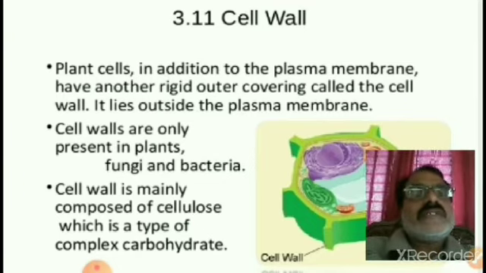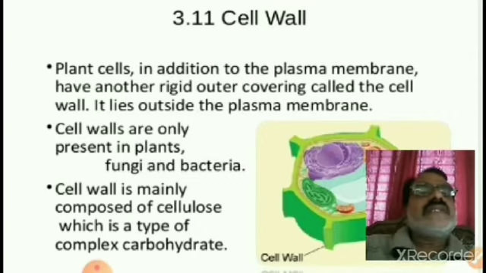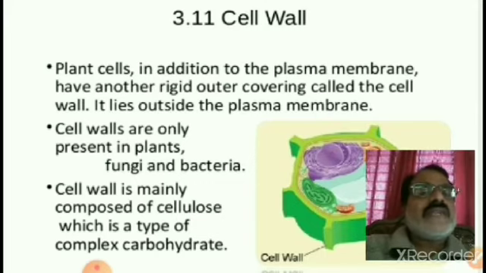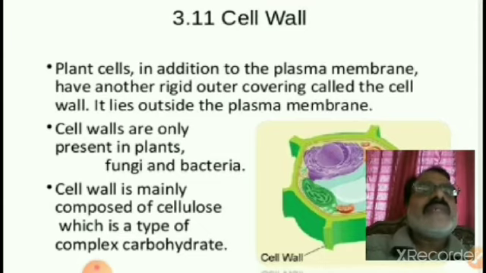The major difference between the plant cell and animal cell is that the cell membrane is present in both plant and animal cells, but the cell wall is present only in plant cells, which is made up of cellulose. Cell wall is present in plant cell, absent in animal cell. Cell membrane is present in both.